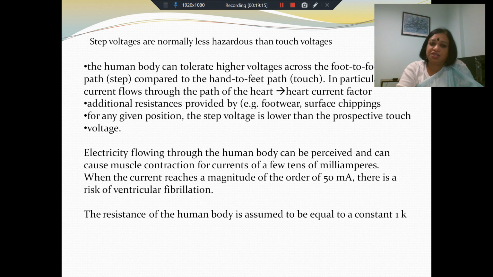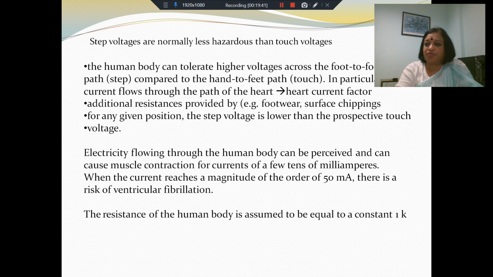So the human body can tolerate higher voltages across the foot-to-foot path compared to the hand-to-foot path, which is the touch voltage, especially because of the amount of current which flows through the path of the heart, called the heart current factor. We can well imagine that in the case of the step voltage, the heart current factor is going to be lower, so the person is likely to be at a lesser danger.